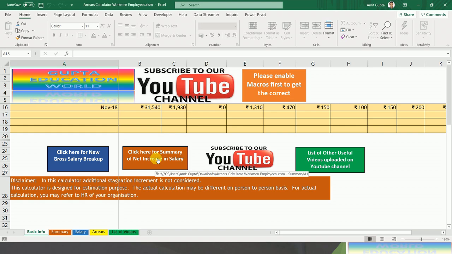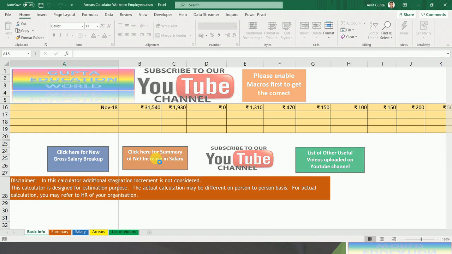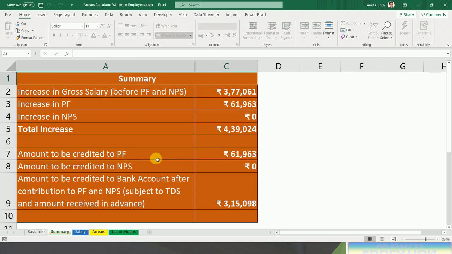Click here for the summary of net increase in salary. When you click on this, it will give you the details of all the arrears for the period November 17 to September 20. This will show the increase in gross salary before provident fund and new pension scheme. This is the amount of increase in PF. This is the increase in new pension scheme, and the total increase is this one.